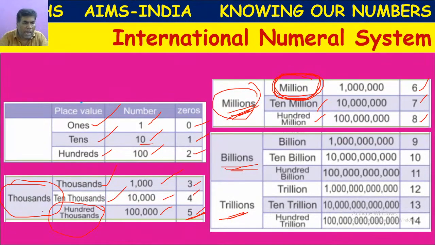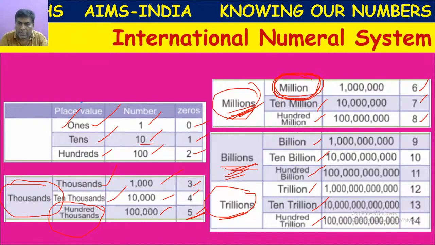So here we have the thousands place, after that the millions period, next billions: billion, 10 billion, 100 billion. After that, trillion, 10 trillion, 100 trillion. Like that, in the Hindu-Arabic system, we have from ones to Arabs, but here we have from ones to trillions.